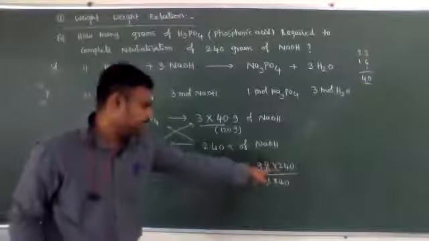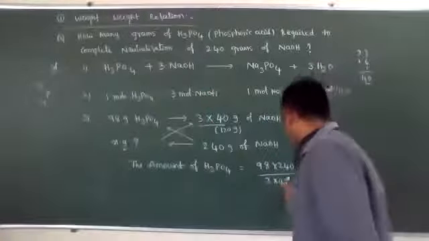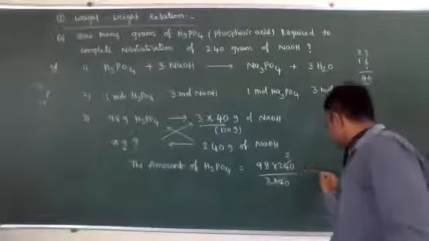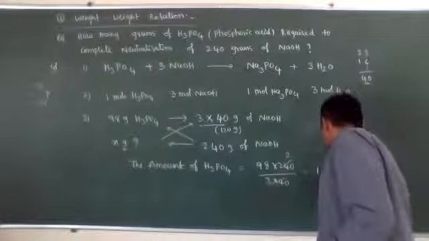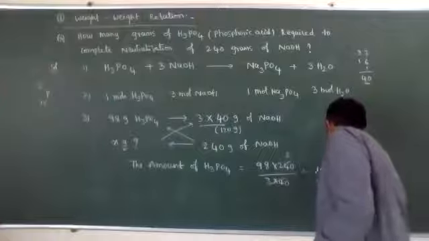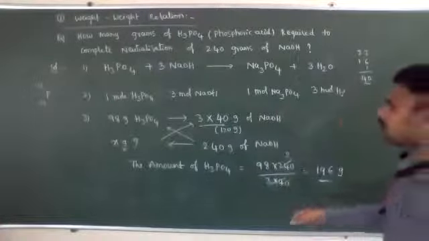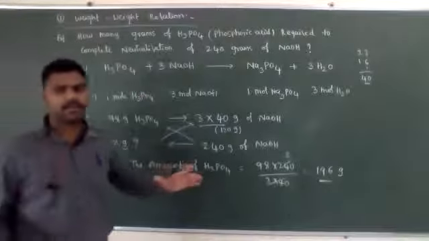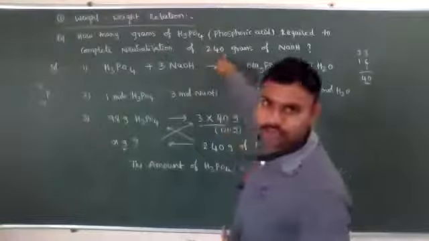X is equal to 98 into 240 by 3 into 40. Now 2 times 98 into 2, 196 grams. 196 grams of H3PO4. Okay, how much amount of H3PO4 is required for complete reaction of 240 grams of sodium hydroxide?